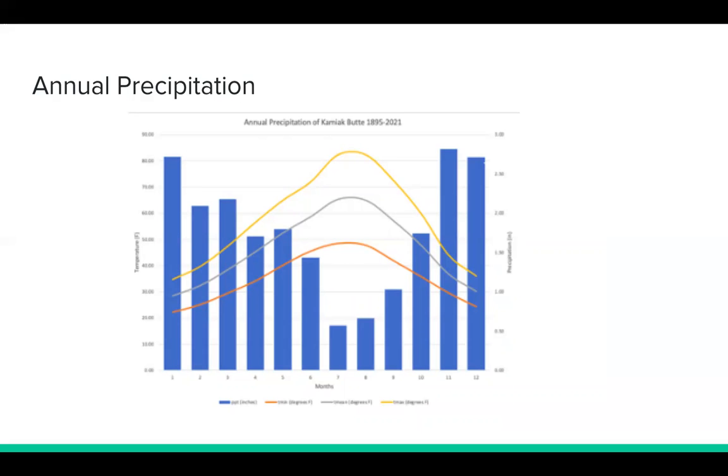The chart on this slide represents the annual rainfall and temperatures each month from those years, between January 1895 and December of 2021. We can see that the highest precipitation occurs in the months of November, December, and January. These months also hold the lowest temperatures for the region. In contrast, the months of July, August, and September have the highest temperatures and lowest precipitation. This is because of the macroclimate being marine modified continental.